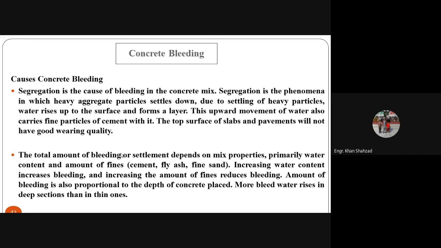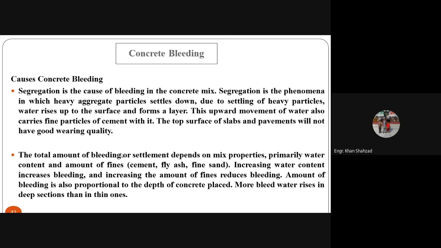The top surface of slabs and pavements will not have good wearing quality because it will have non-uniform concrete, or the concrete will not be homogeneous, because the larger size particles have settled down and the finer particles in the cement paste are on the top of the concrete surface. The total amount of bleeding or settlement depends upon the mix properties, primarily water content and amount of fines.